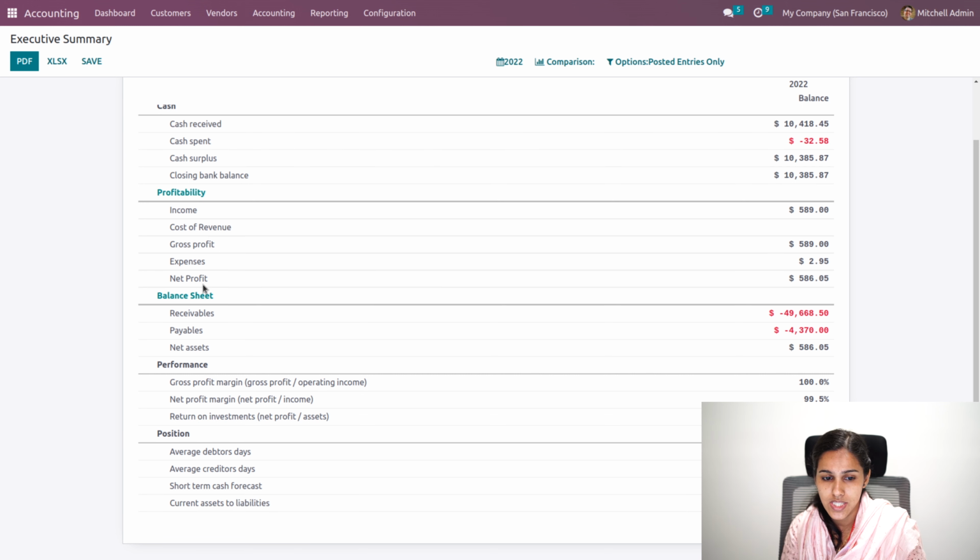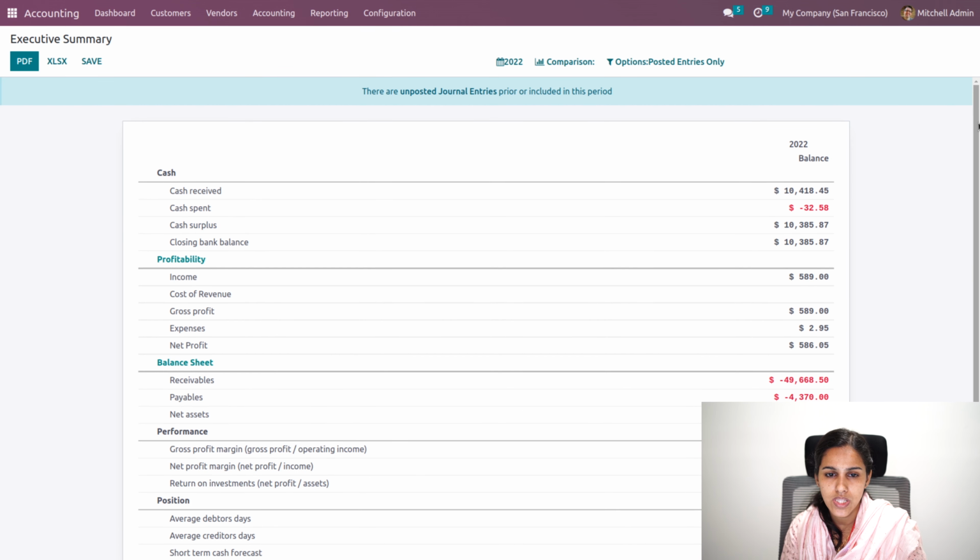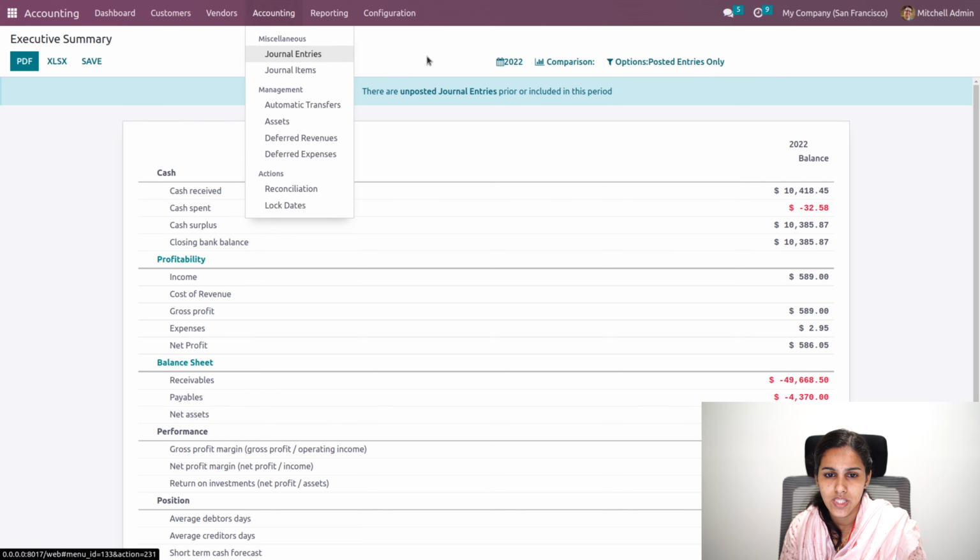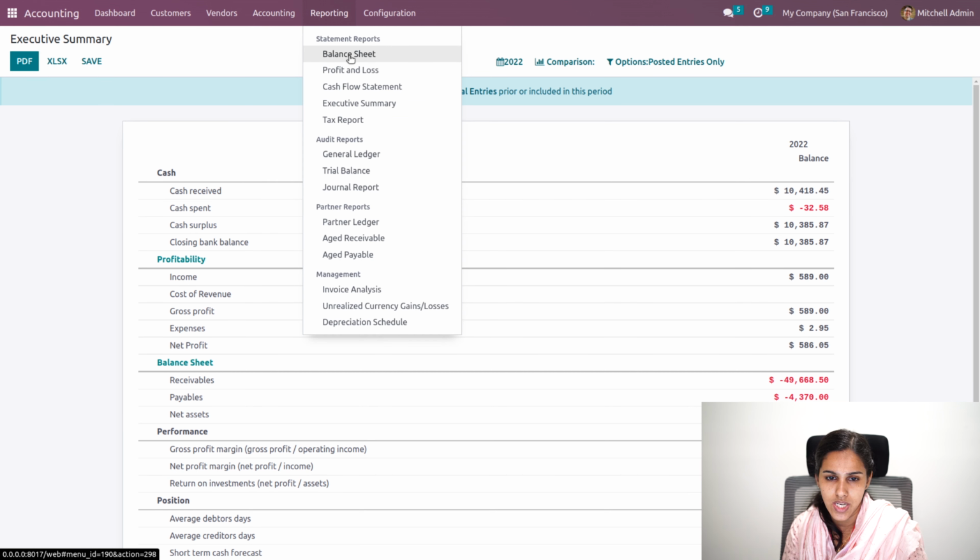Similarly, the balance sheet details like receivables, payables, and net asset, and the performance and position of our company. So these details will be available in the executive summary. For all these reports, we'll be able to take the printout, and there will be some filters to compare and filter the data per date or per journal.